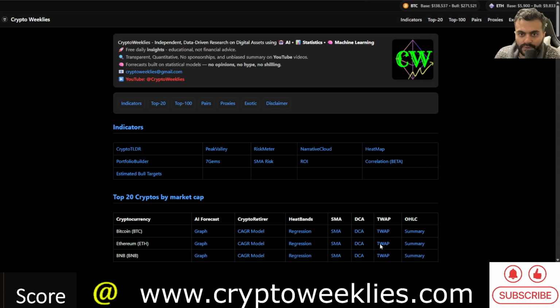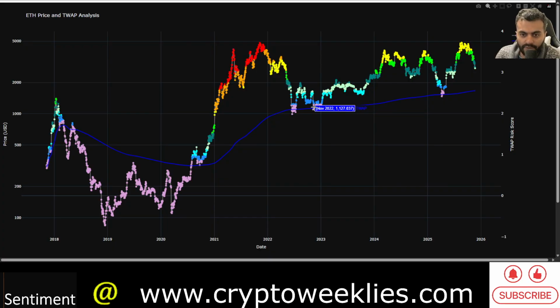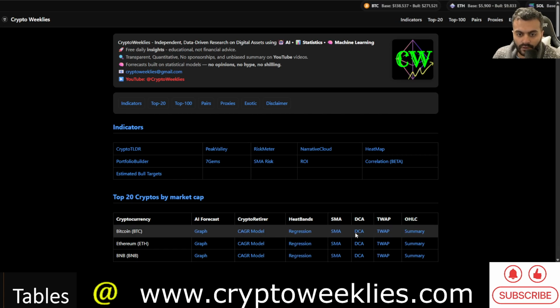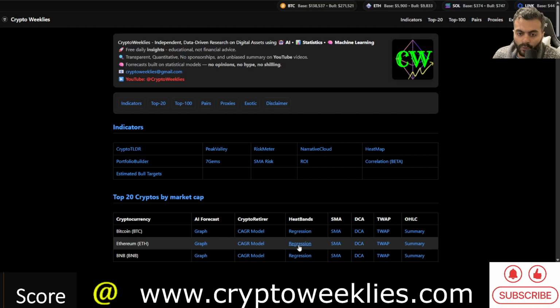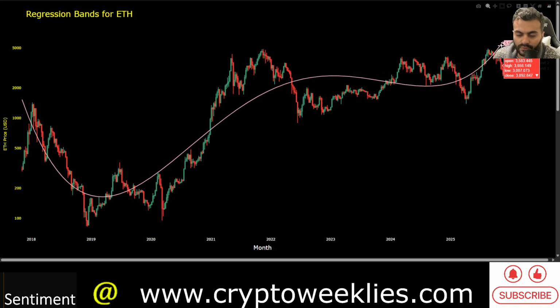Coming to the time weighted average price model, this model identified ETH bottoms 3 times, first in June 2022, then November 2022, and then back again in April 2025. The distance between the price and the time weighted average price is almost $1,000 now. If and when, in the bear market of 2026, ETH were to fall below or close enough to the time weighted average price, that would usher in a great accumulation phase for ETH. Again, not financial advice. The polynomial non-linear regression based fair value for ETH is coming in at around $5,800. So that could be a cycle top if we flip bullish in the next 2 months.